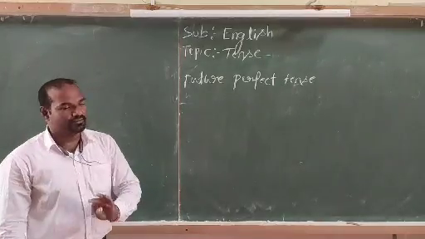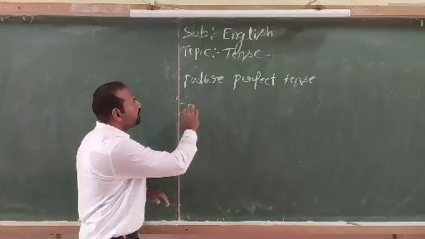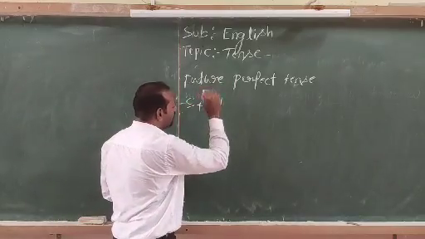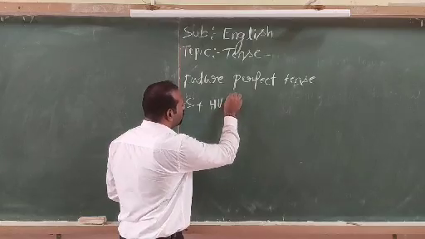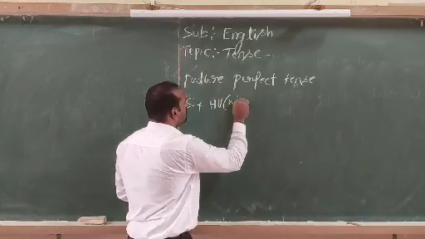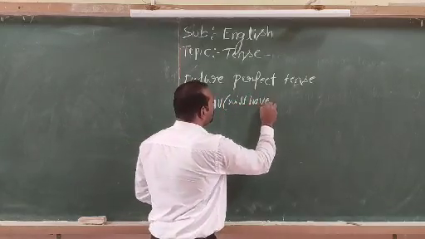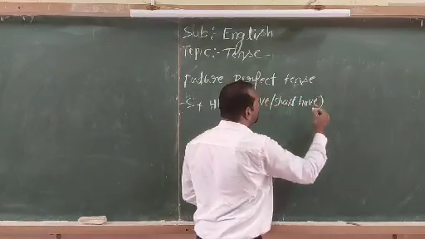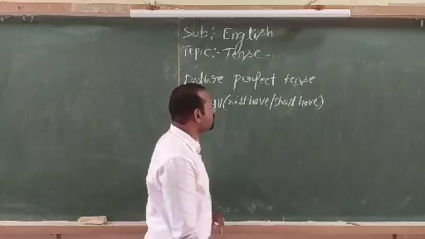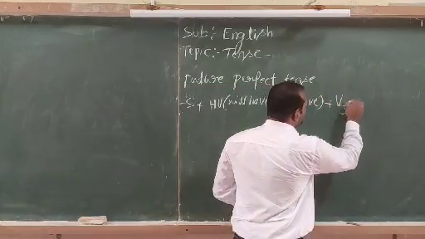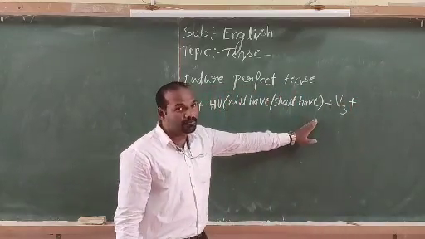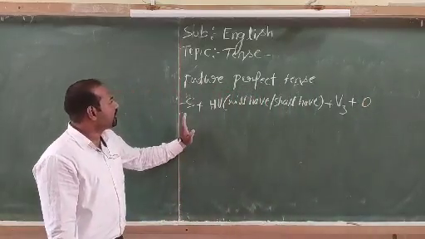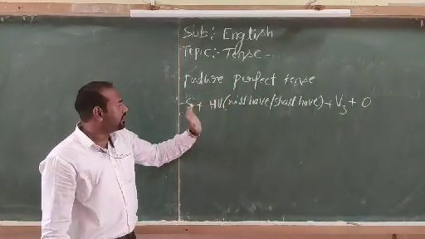Look into the structure of the future perfect tense. Subject, helping verb, either will have or shall have, plus the verb in third form, past participle form, then object. Okay, this is the structure of the future perfect tense.